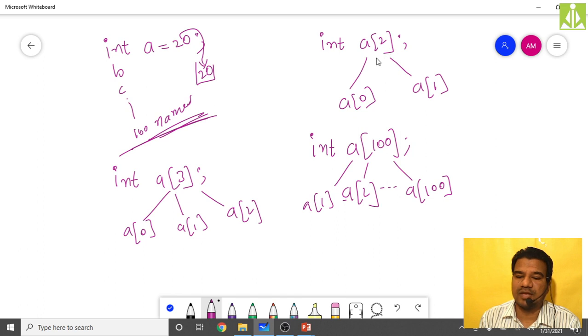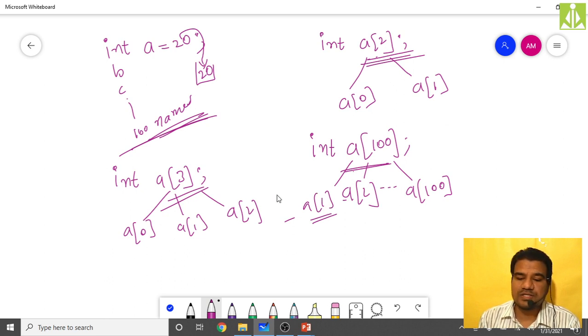But whereas if we come to arrays, here 2 elements, here 3 elements, and here 100 elements, all these elements we are accessing with the help of a simple common name, that is a only, followed by the index value. So in this way we are accessing all our elements.